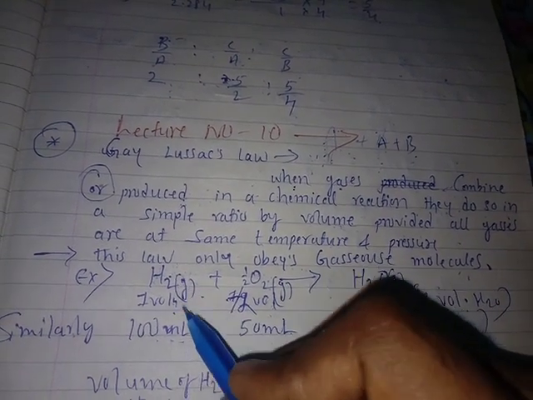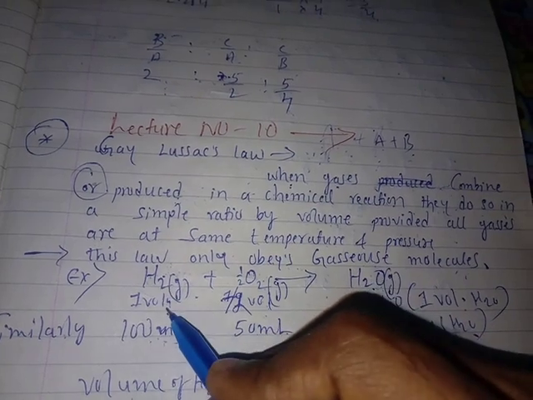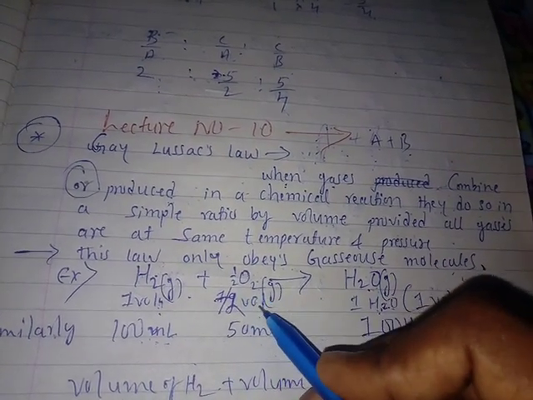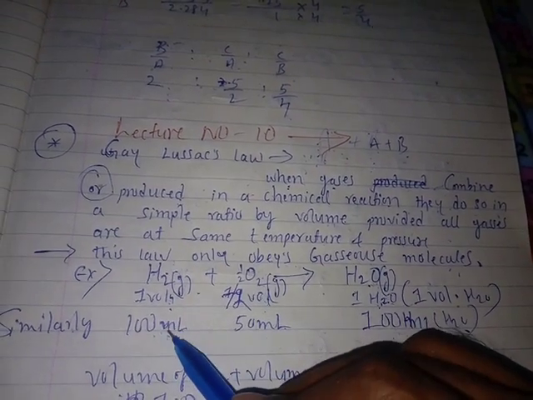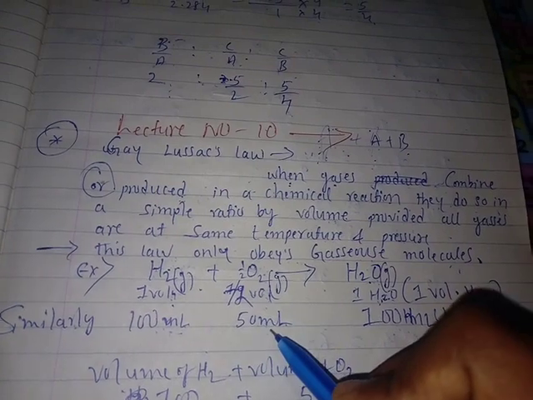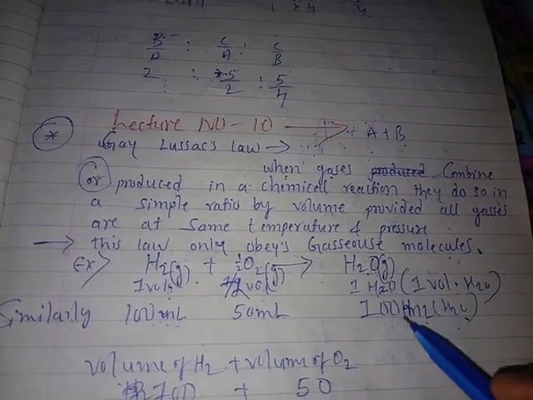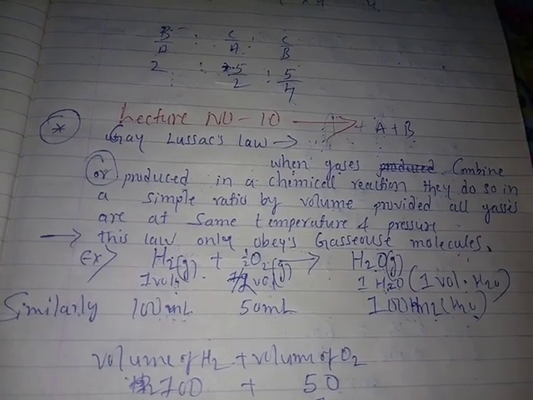100 ml of water, 1 volume means 100 ml of water, and half volume of oxygen. Half of 100 is 50 ml. That is 50 ml of oxygen we require. Then it turns into 100 ml of water. Right, friends?